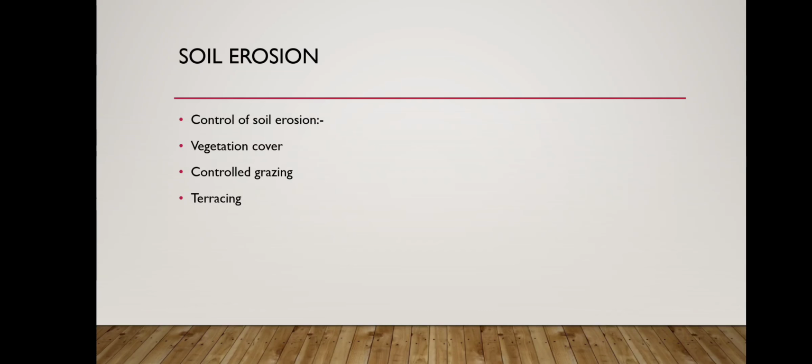Next, terrace farming should be practiced in mountain regions, so that if the upper layer of soil is swept away with the help of water, it gets accumulated in the lower layer. So we have to protect the upper fertile layer, and for that we have to prevent soil erosion.